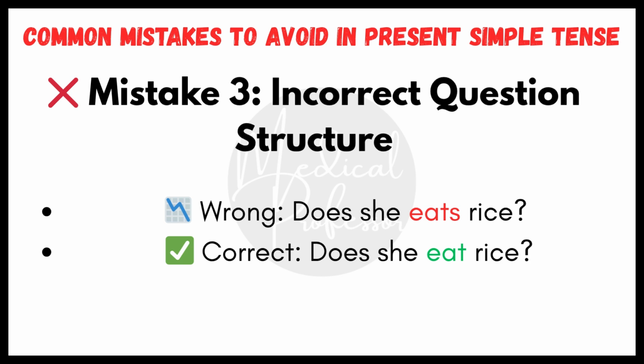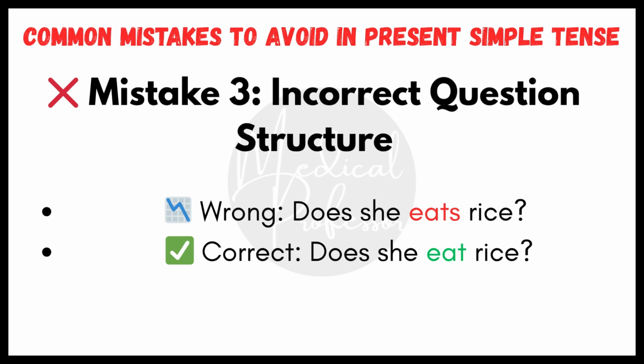Mistake number three, incorrect question structure. When asking questions with does or do, students often add s to the main verb, which is incorrect. For example, "Does she eats rice?" It is an incorrect sentence. The correct sentence is "Does she eat rice?"